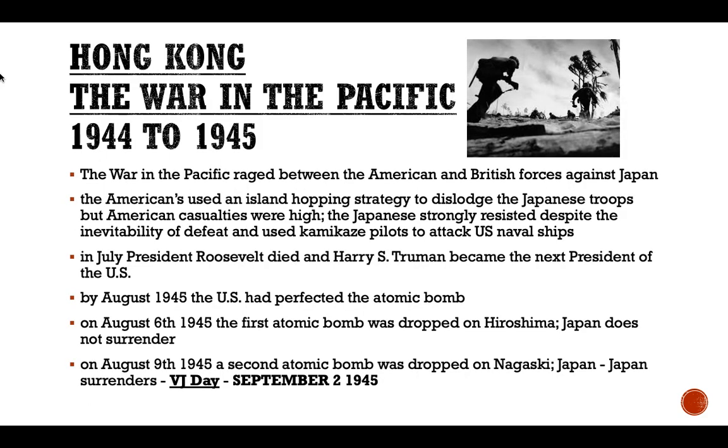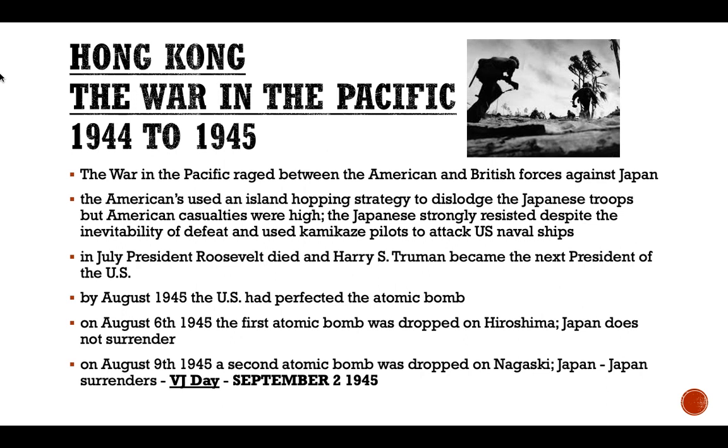The War in the Pacific, 1944 to 1945. The war in the Pacific raged between the American and British forces against Japan. The Americans used an island hopping strategy to dislodge the Japanese troops, but American casualties were high. The Japanese strongly resisted despite the inevitability of defeat and used kamikaze pilots to attack U.S. naval ships. In July, President Roosevelt died and Harry S. Truman became the next president of the U.S.